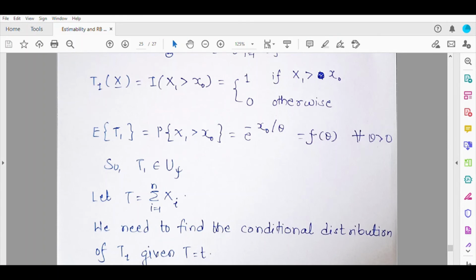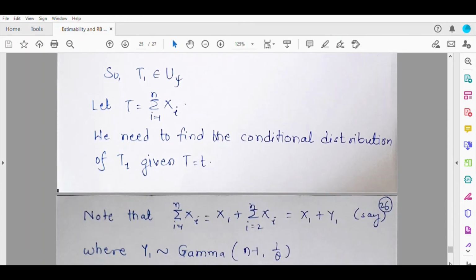So the trick lies here. I have tried to explain it as much as possible. Consider summation xi. I can split it as x1 plus summation xi going from 2 to n. Let us call this sum y1. Then summation xi is simply x1 plus y1.